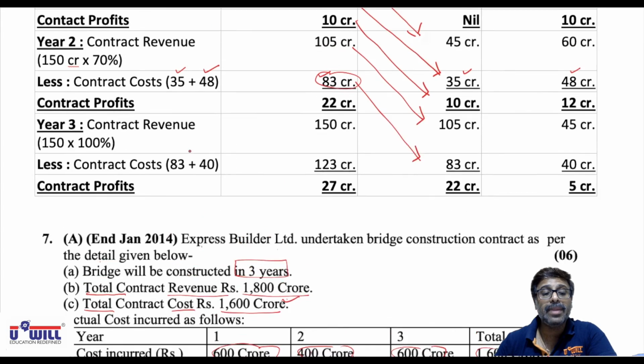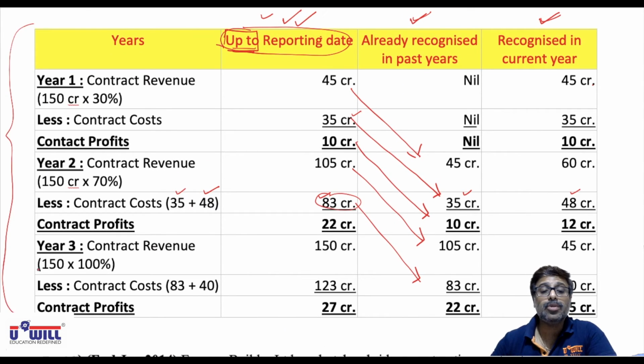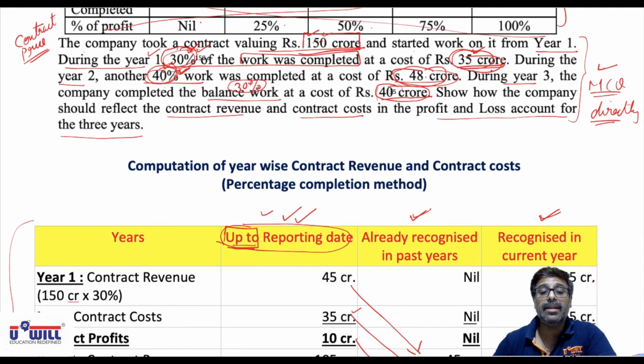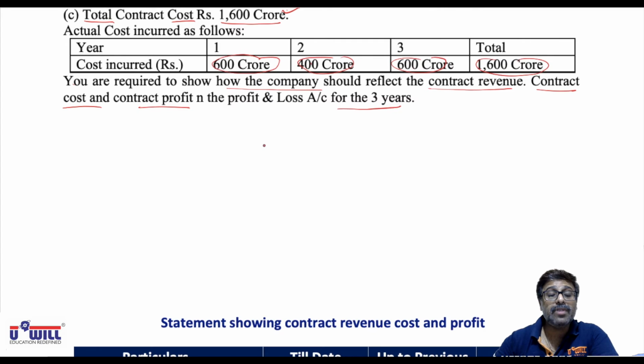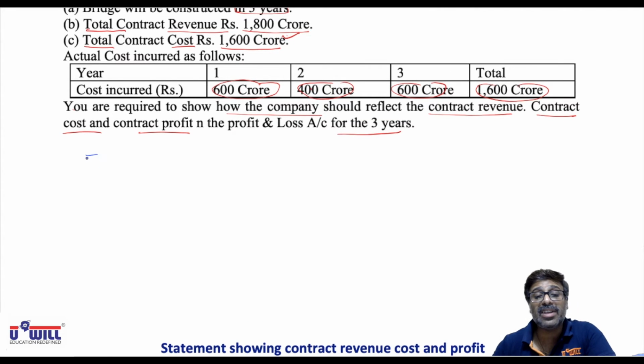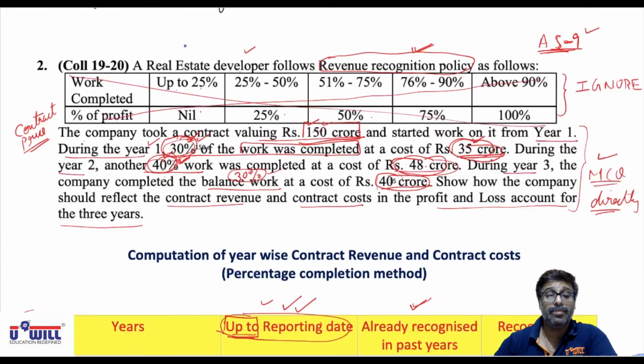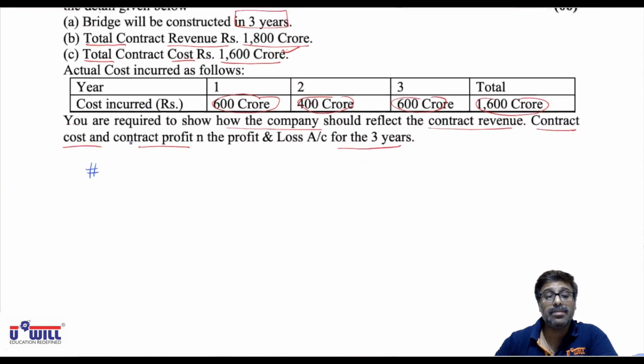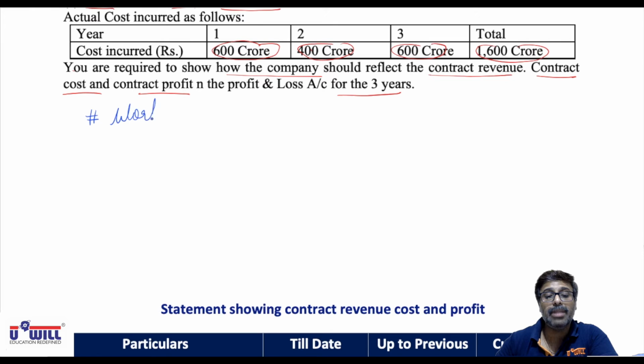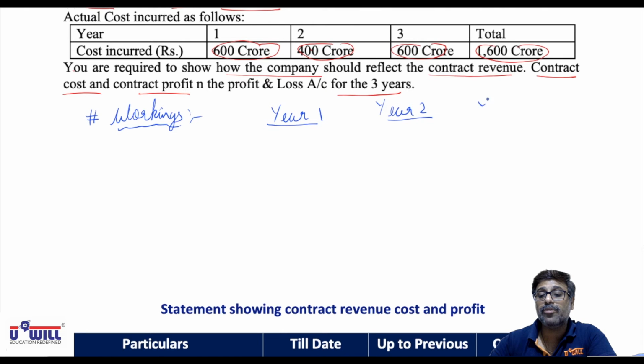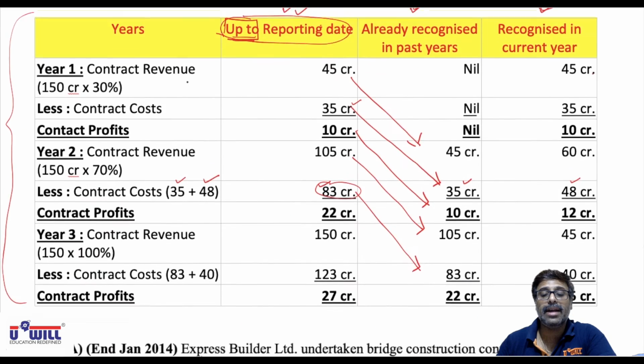So the same table you have to make, but there is one difference. In the previous question percentage completion was directly given, whereas here it is not given. So first we make the workings of percentage completion. After that it becomes an exactly similar question, you try on your own. So first we do the workings of percentage completion for year 1, year 2 and year 3. That is not given in the question. And after that you try the question on your own. Those same 3 columns, you all try entirely on your own.